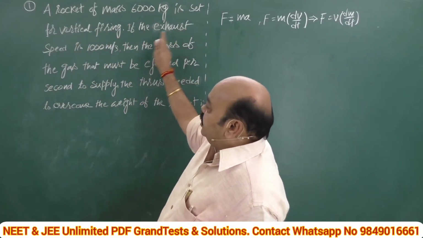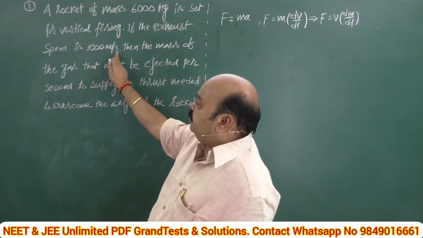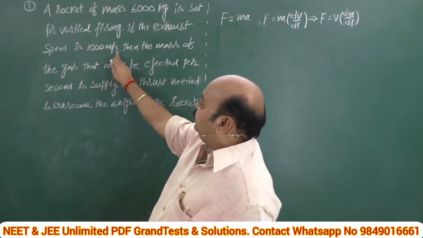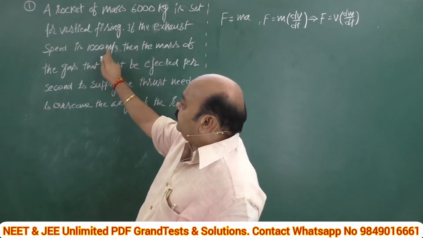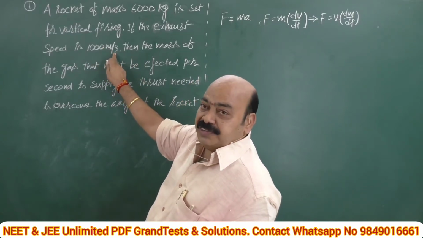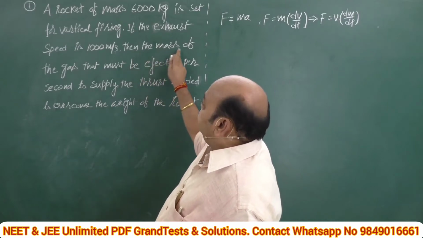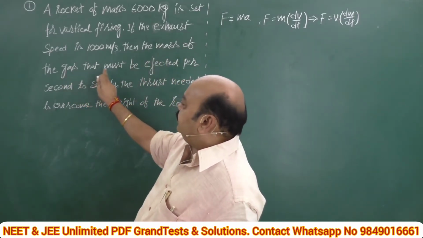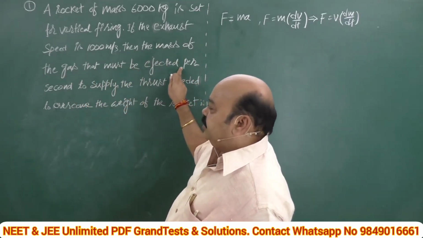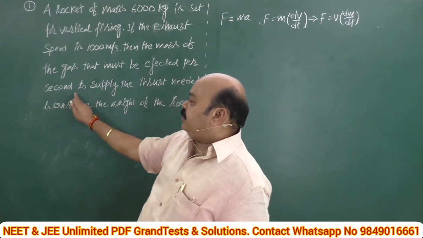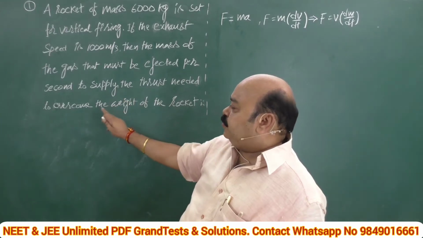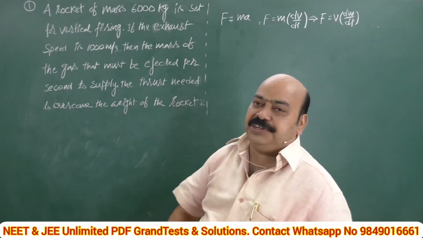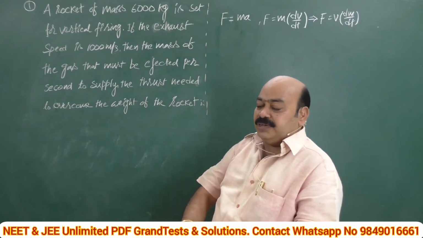If the exhaust speed is 1000 meter per second, which is the velocity given, then find the mass of the gas that must be ejected per second to supply the thrust needed to overcome the weight of the rocket. It's a beautiful question.